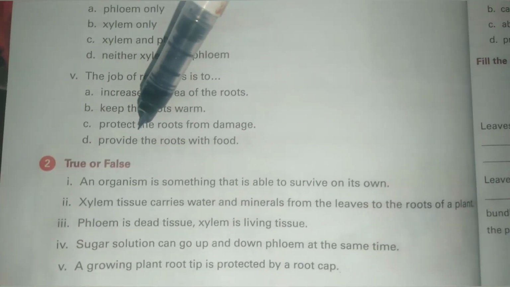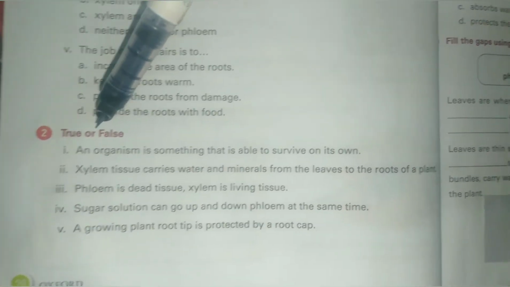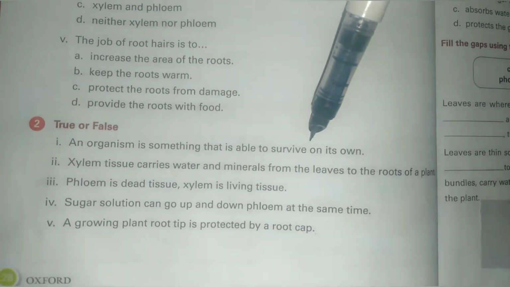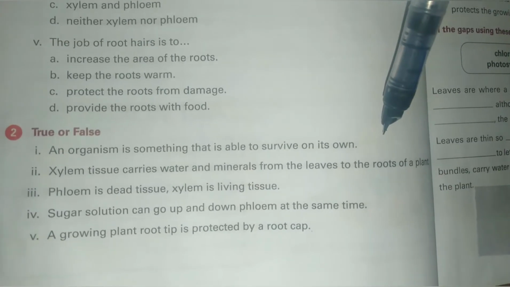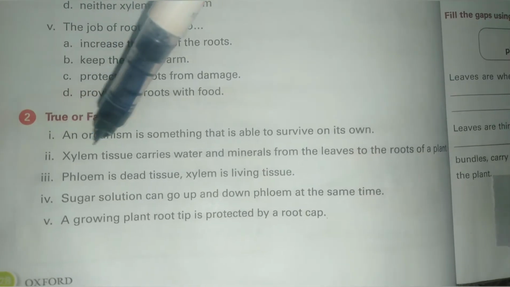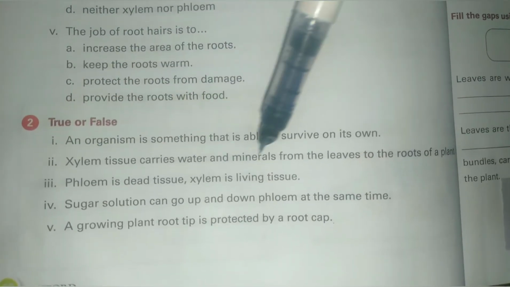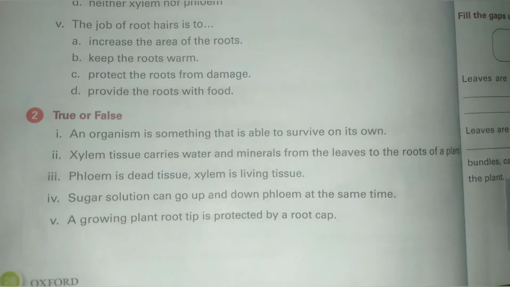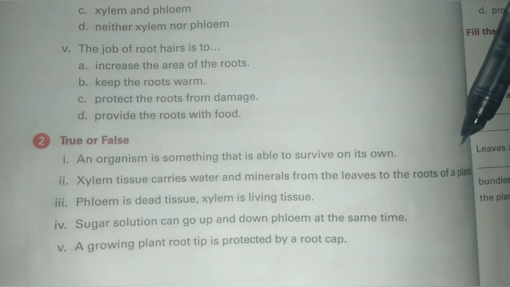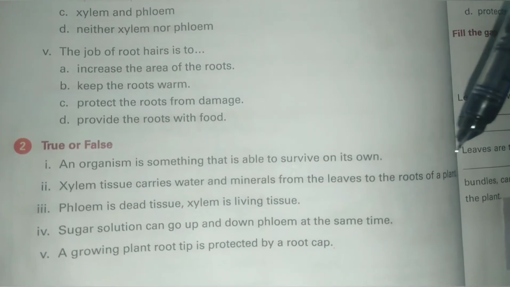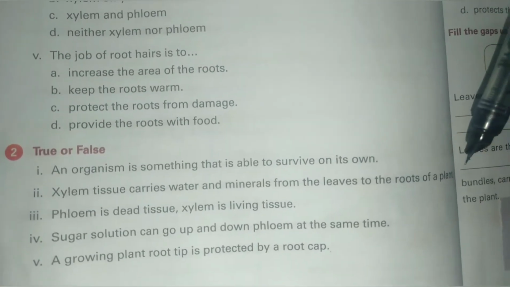Question number 2, true or false? Statement number 1, an organism is something that is able to survive on its own. This is a true statement. Statement number 2, xylem tissue carries water and minerals from the leaves to the roots of a plant. This is a wrong statement. It is false, because xylem tissue carries water and minerals from the roots to the leaves of the plant.